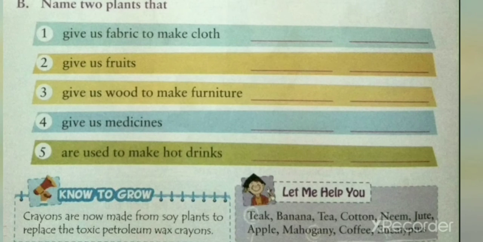Question number 5. Name two plants that are used to make hot drinks. The two plants are tea and coffee. Tea and coffee are used to make hot drinks. We will write in the space given tea, coffee.